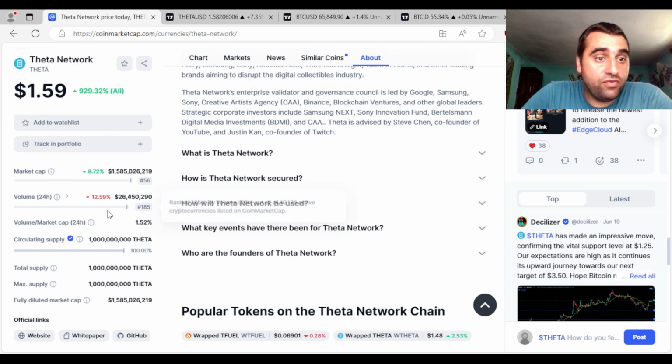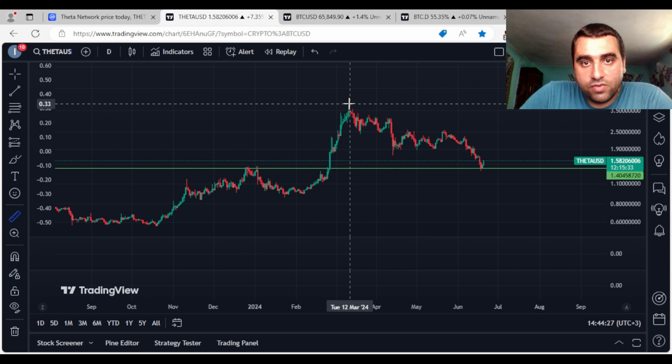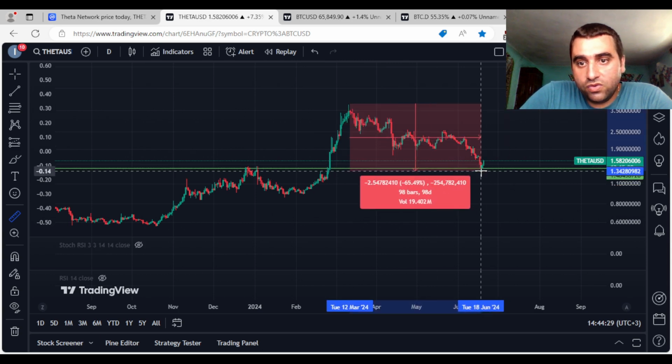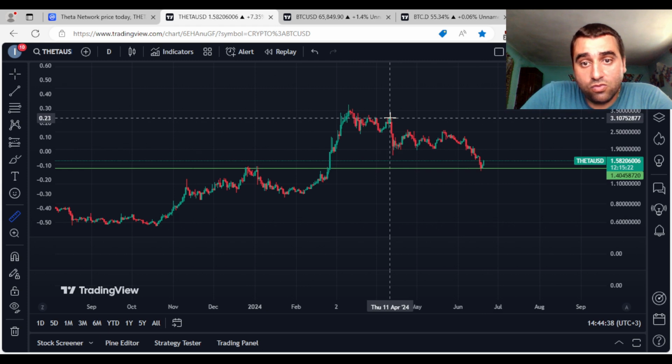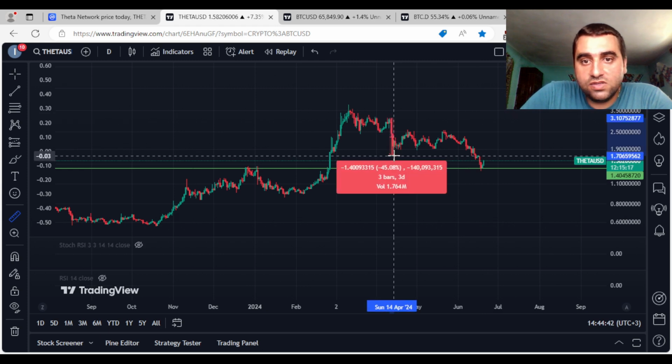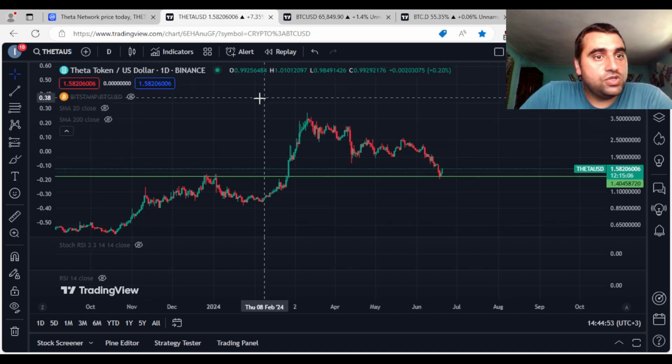Also the market cap and the volume in the last 24 hours are of course different. And let's measure the correction from this top to a few days ago when we had a minimum: minus 65% in 98 days. And also we had here a flash crash that is specific to most altcoins. You can check my previous videos to see what I'm talking about. In this case, Theta Network has a decrease of minus 45% in just 3 days. Okay, and that's the situation.